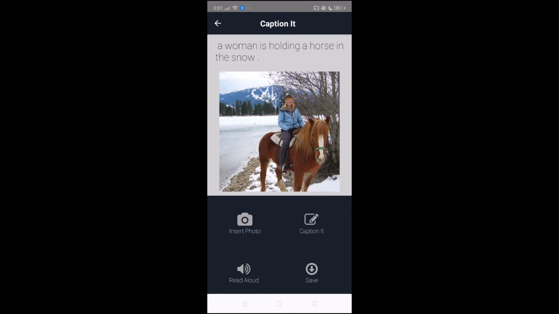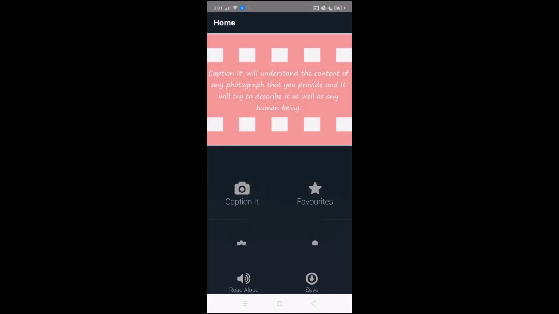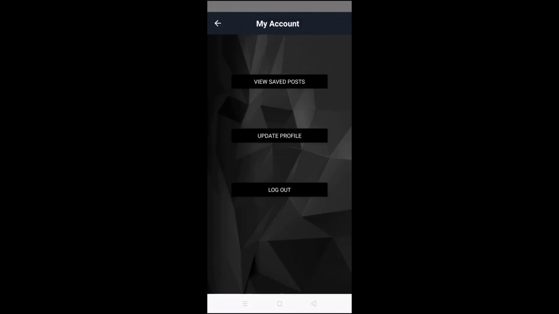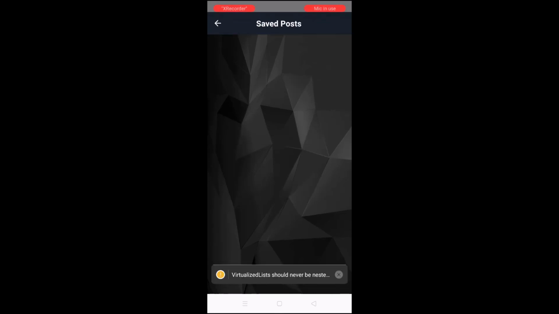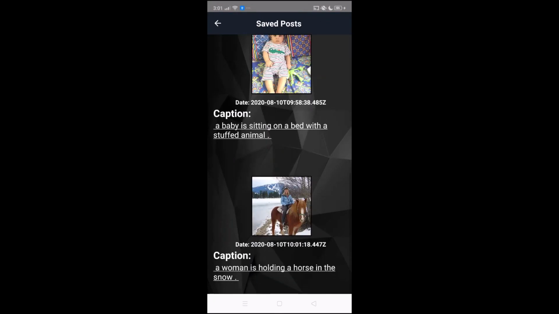Now the accuracy of this application is, we can say, more than 80%, and that is pretty good because of the available data set we had and the training we did. Let's save this image and see if this is saved to our saved post. We view our saved post again. We see this image is also saved with the caption.